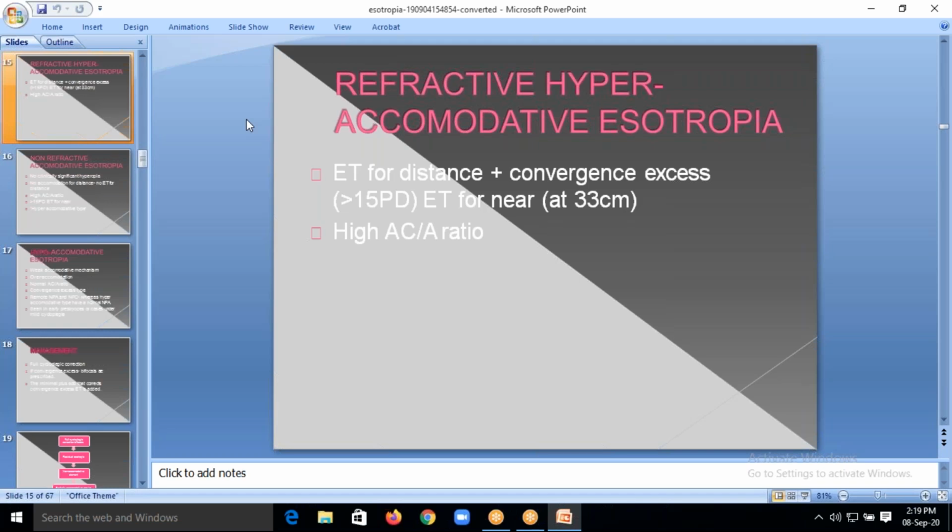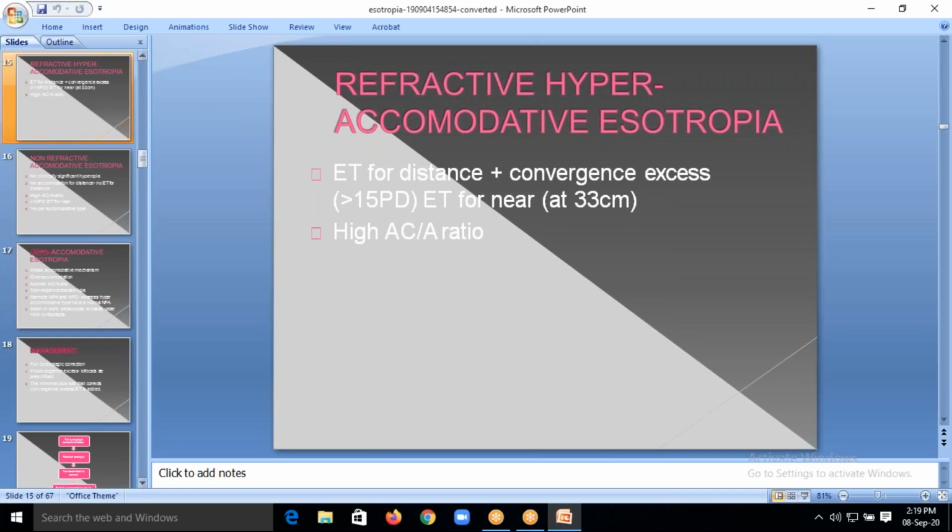Now the second type is hyperaccommodation. The patient will have more accommodation than normal. In this esotropia, deviation for distance is also present, and the patient will have convergence excess and esotropia for near. Both near and distance will show esotropia, but in the refractive type the patient will have esotropia only for near. We can see esotropia when the patient is seeing a near object only in the refractive type. In this accommodative type, the patient will have esotropia both for near and distance.